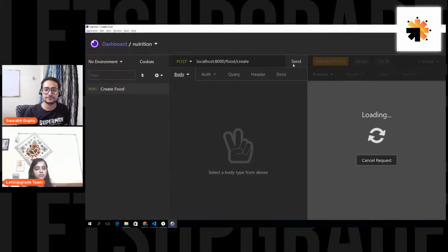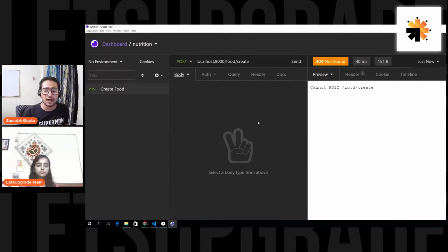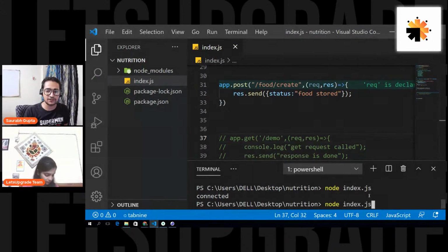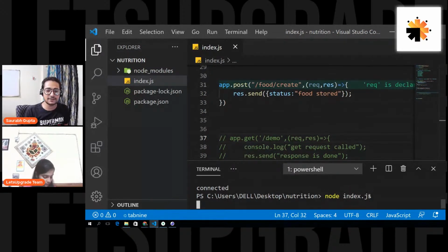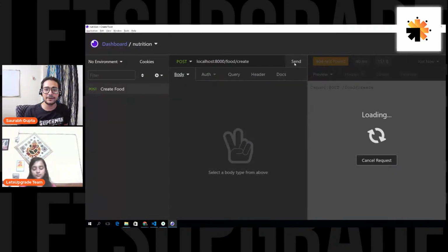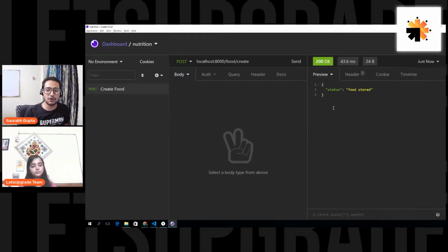Send. Okay, there's a problem. I think it's not running. I made changes, but I didn't rerun the application. So let's save it and rerun the application. Node index.js. Connected. I also got connected, that means it is working. The database is also connected. Now let's move on. Send. And here we go. See, we get the response, food stored. That basically means that the route is working.